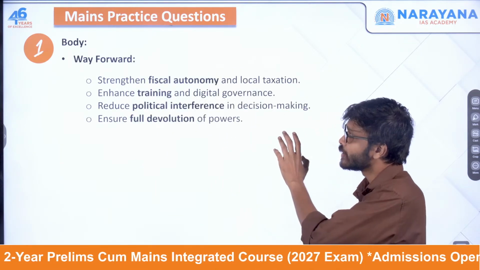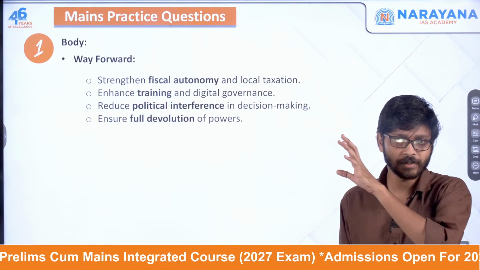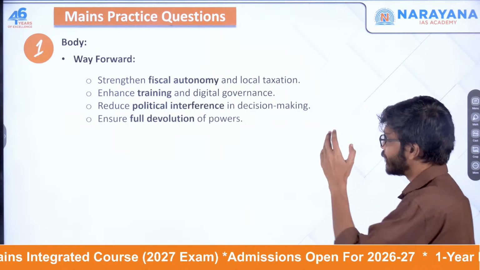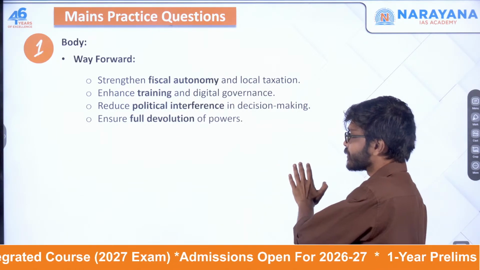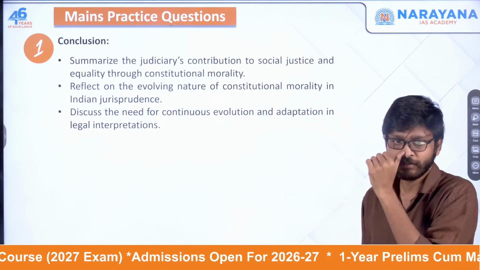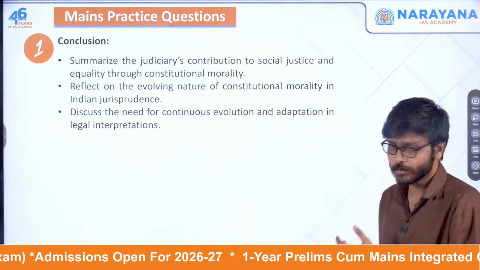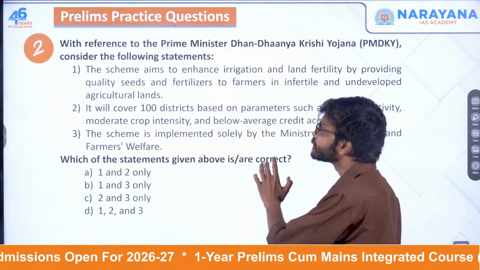Finally, you can give a way forward: how we can strengthen fiscal autonomy, enhance training, and reduce political interference. All these things you can write. Finally, you can conclude with the judiciary's contribution to social justice. Like that, we can conclude.